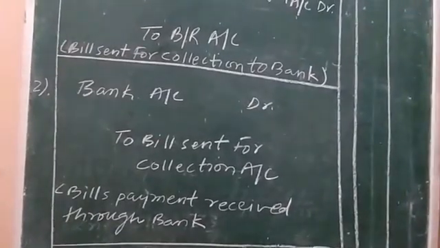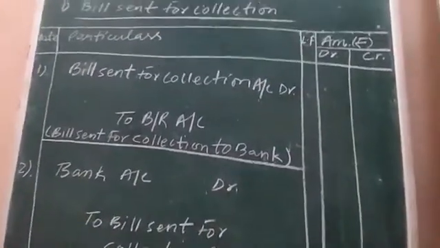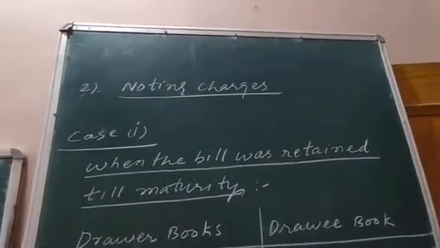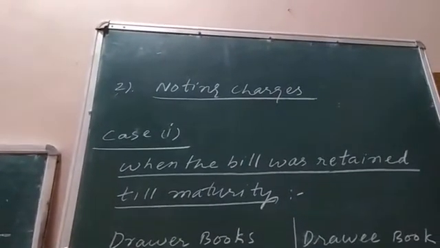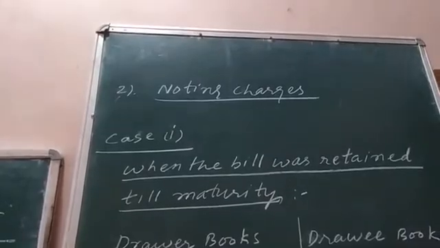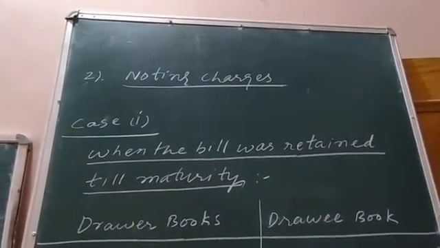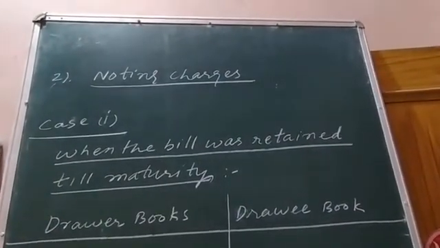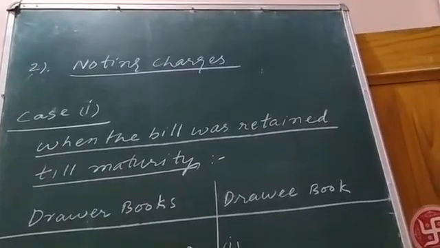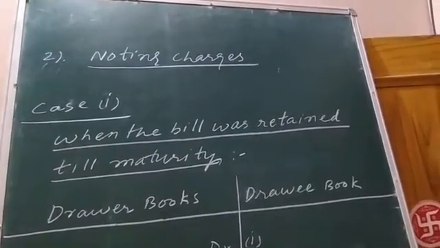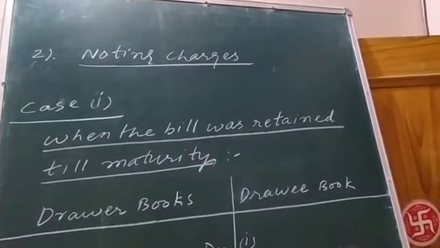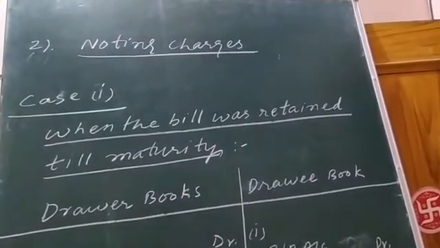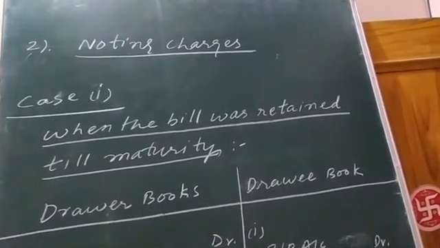Now the next important heading to be explained to you is a very important term known as noting charges. These are the legal charges which are charged from the drawee as well as drawer by the notary public. Notary public means notary advocate. When on the date of maturity the bill receivable payment is not received by the drawer from the drawee, means in case of dishonor of the bill,